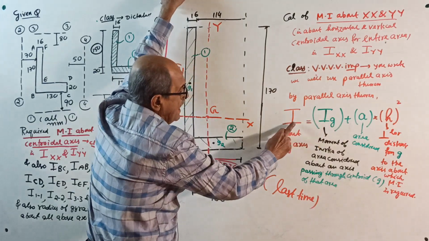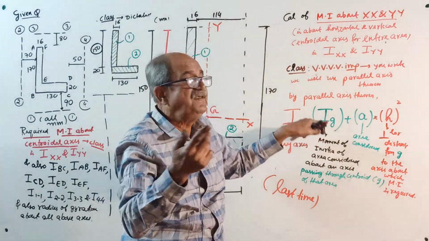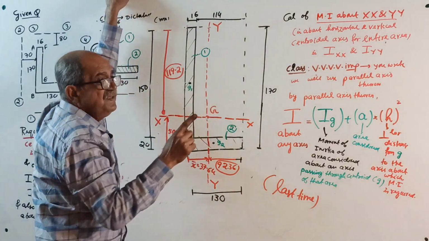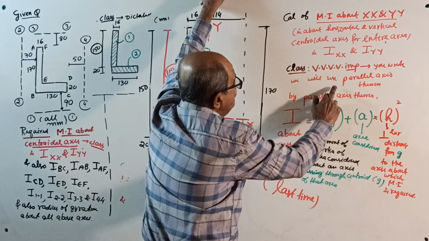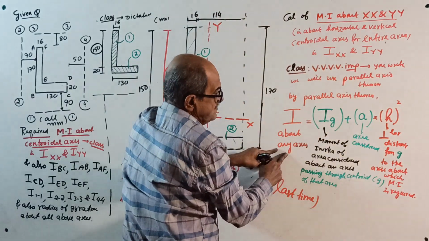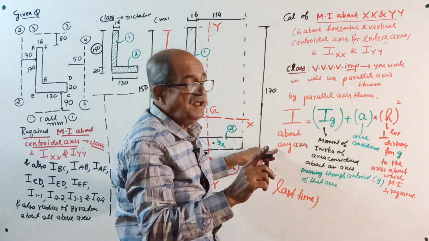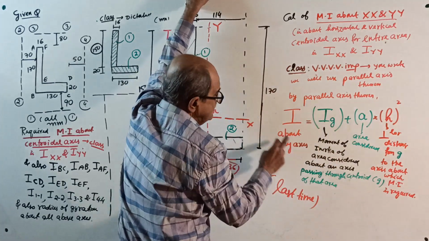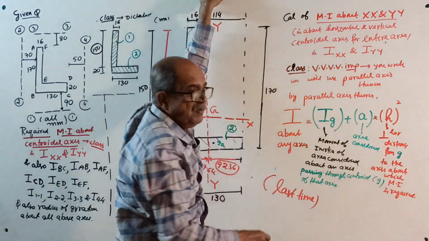IG means the parallel axis theorem will first start from I about its own centroidal axis. For part 1, own centroid here, and for part 2, own centroid here. So this I will not be told again and again, first and last time. By the parallel axis theorem, I about any axis. Last time I am telling, in future I won't explain. IG is the moment of inertia of the area considered about an axis passing through the centroid G of that area.